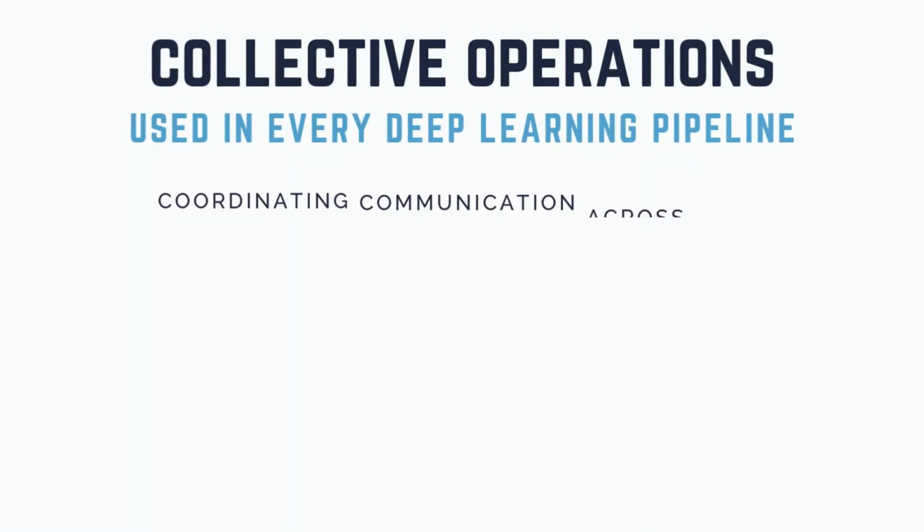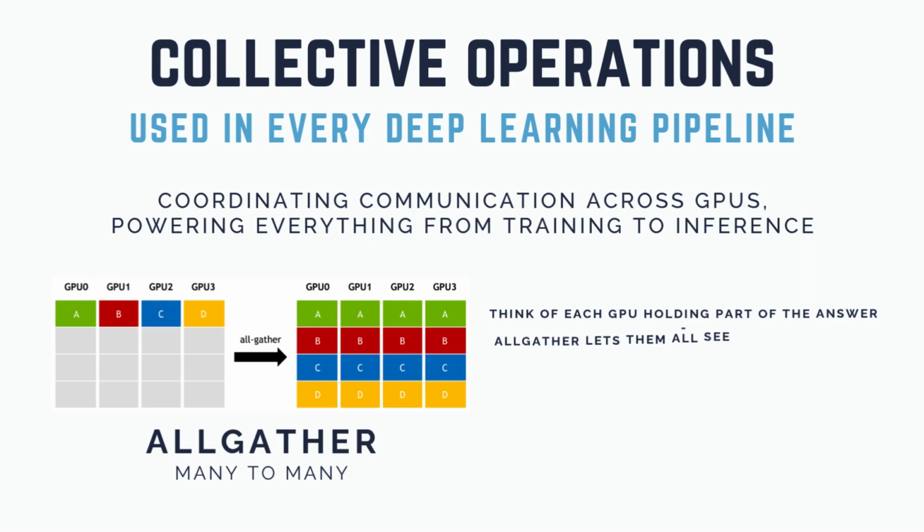In deep learning, no GPU works alone. Collective operations like all-gather are how they collaborate, whether it's sharing gradients or syncing predictions. These operations are at the core of all AI pipelines.